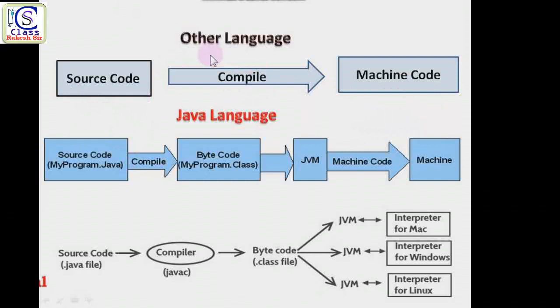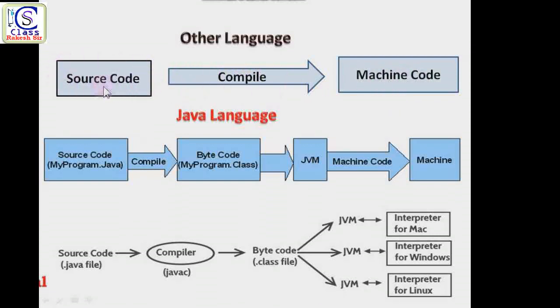It means whenever in other languages you write any code, that code is known as source code. When you want to execute this code, or send it to the machine for execution, first of all you have to use a compiler to compile this code. And what is the use of this compiler?